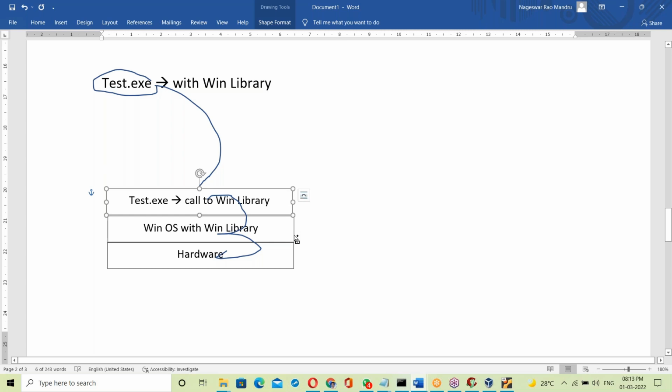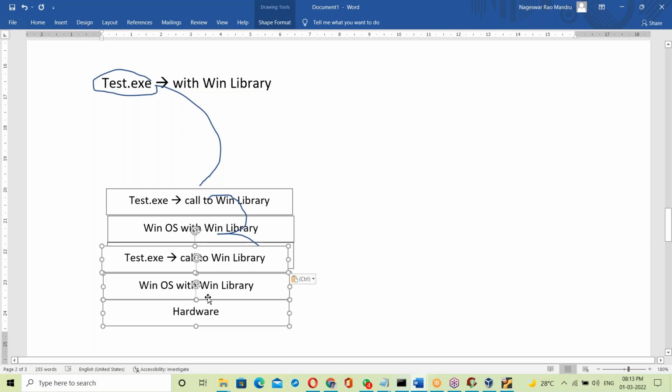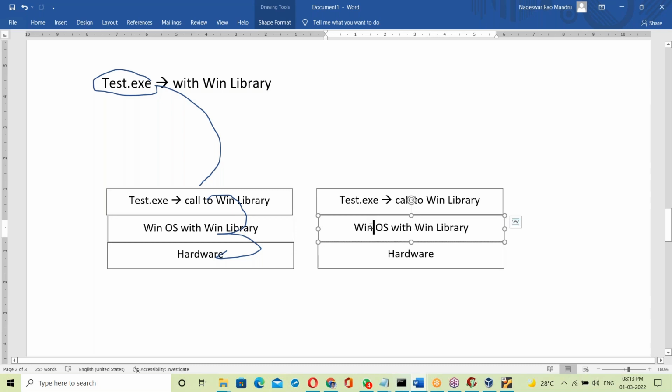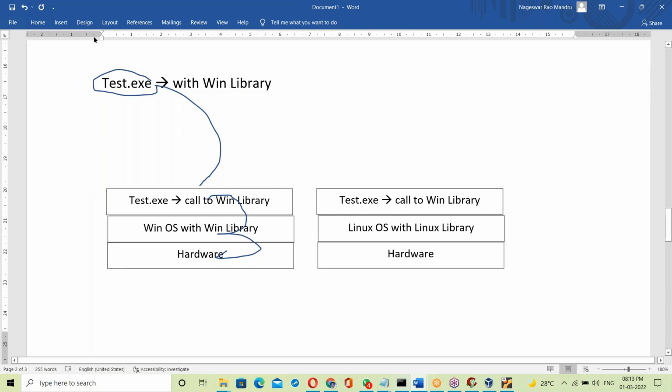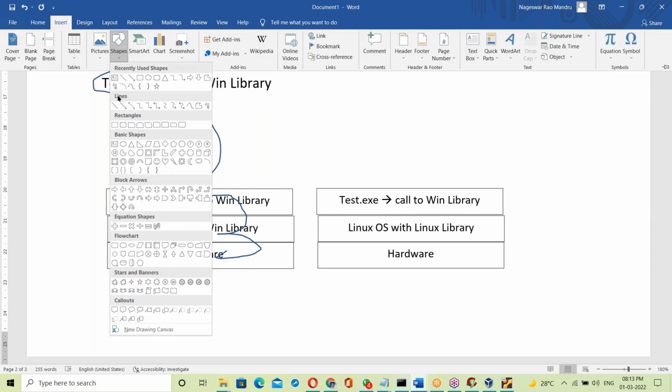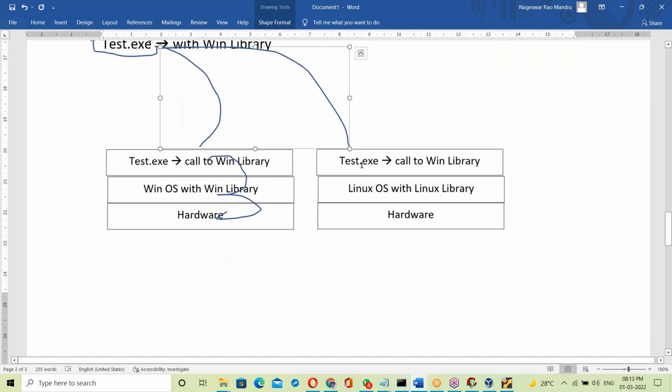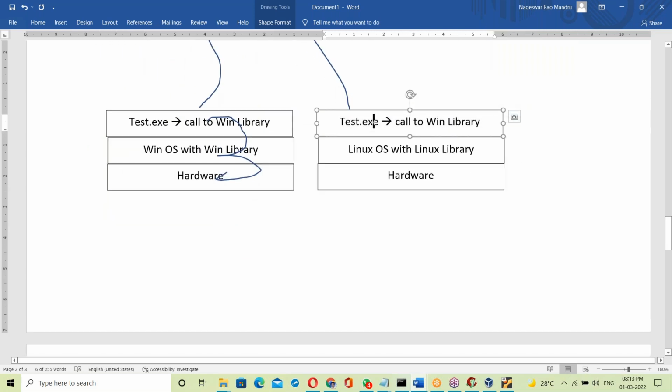Now let us take another platform, the Linux platform. Linux base with the Linux library. The same test.exe file is placed on the Linux base. After placing it on the Linux base, try to run test.exe.